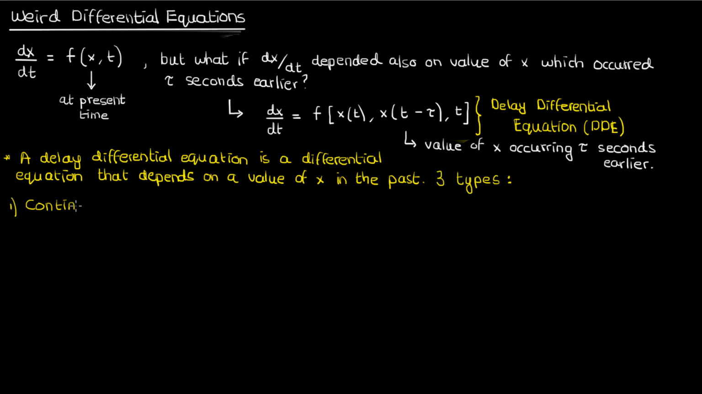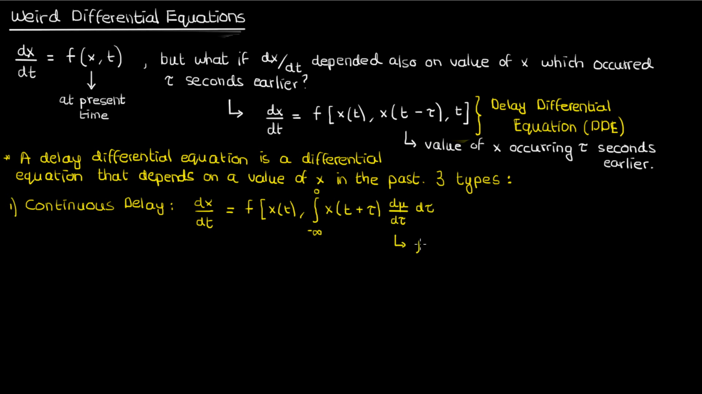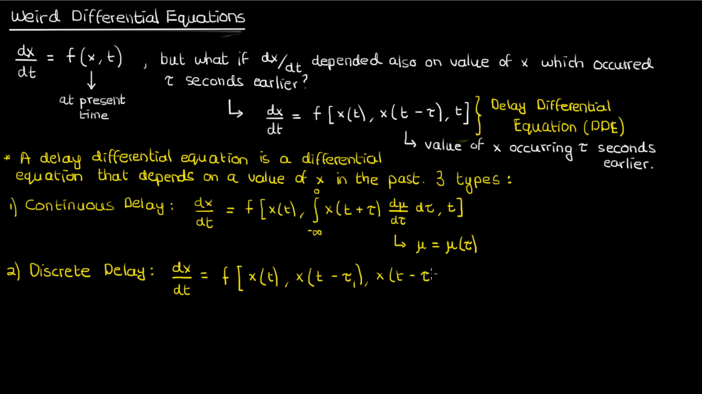The first type is a DDE with continuous delay. This DDE depends on x, t, and the sum of all possible past values of x. And if you want to sum so many values, then in general you can write that as an integral: the integral from negative infinity to 0 of x of t plus tau times d mu by d tau with respect to tau, where mu is some function of the delay tau. The second type of DDE is the type we wrote above, where the delay is fixed and discrete. Of course, you're not restricted to a single delay. You can have multiple delays in your system, tau 1, tau 2, all the way to tau n.